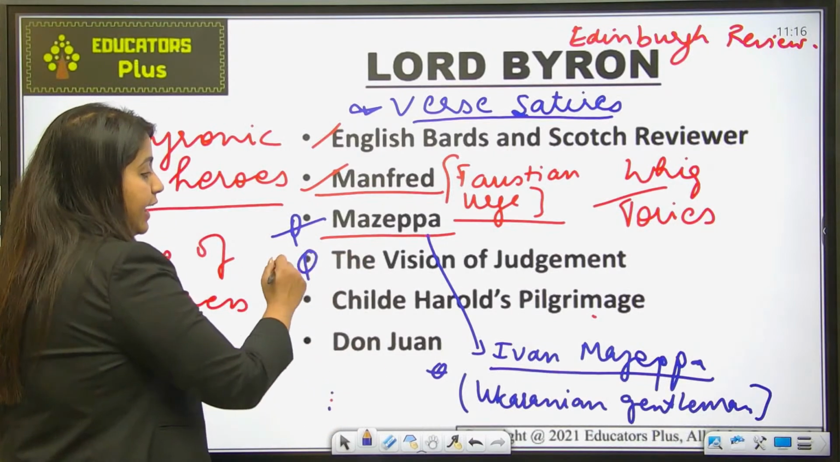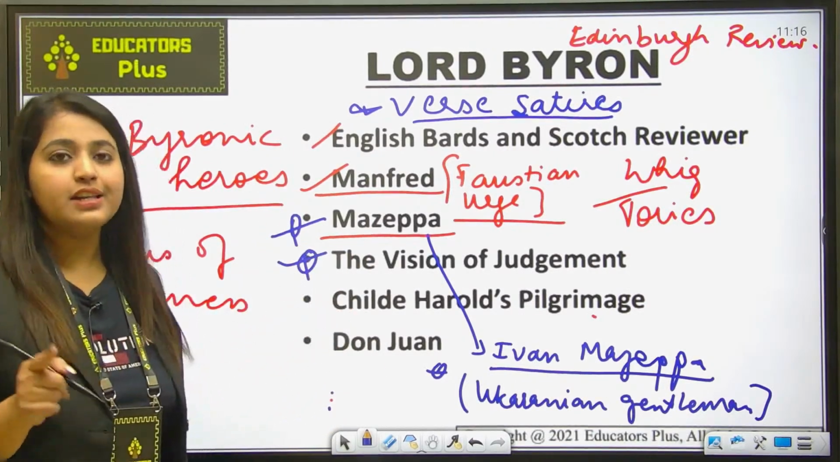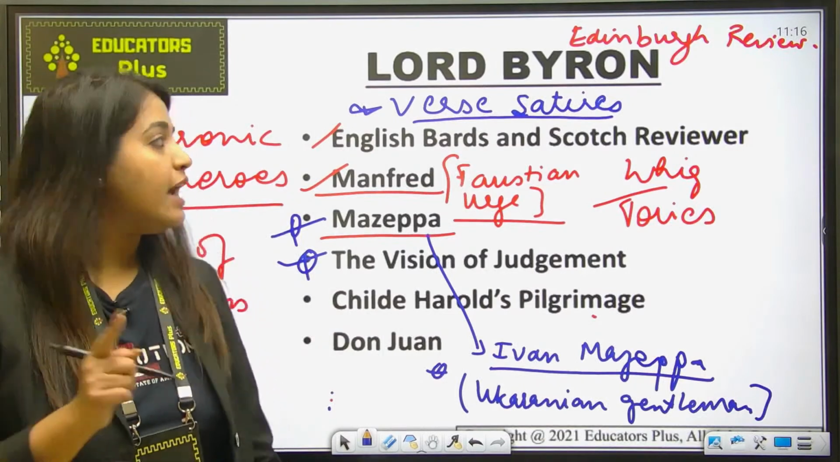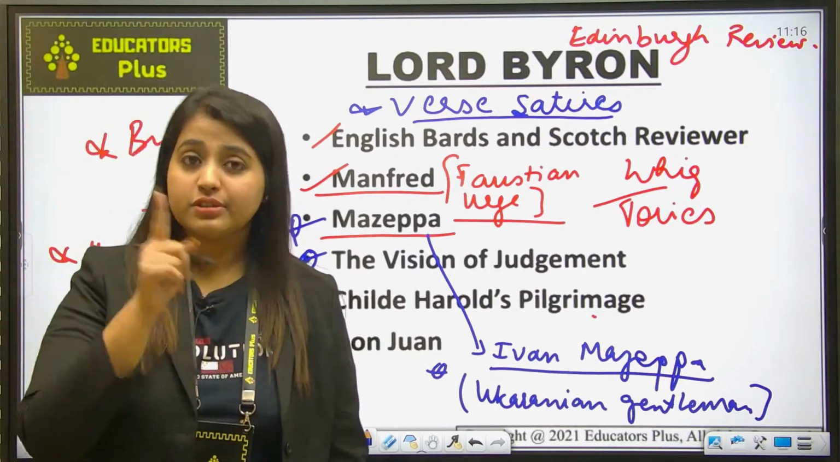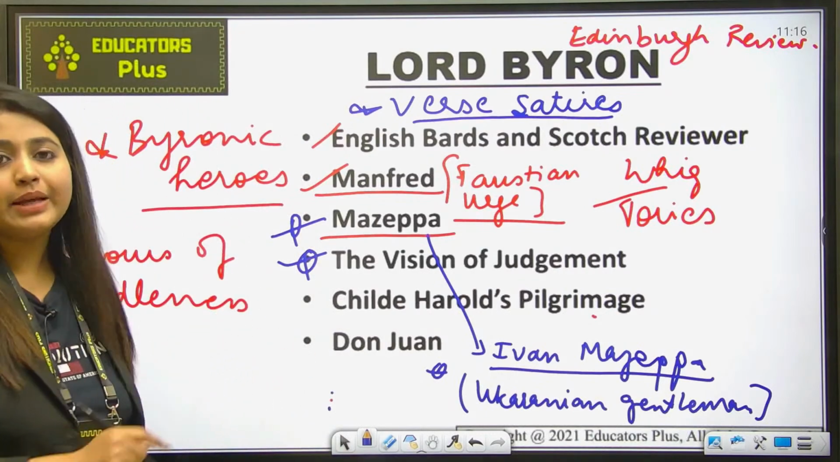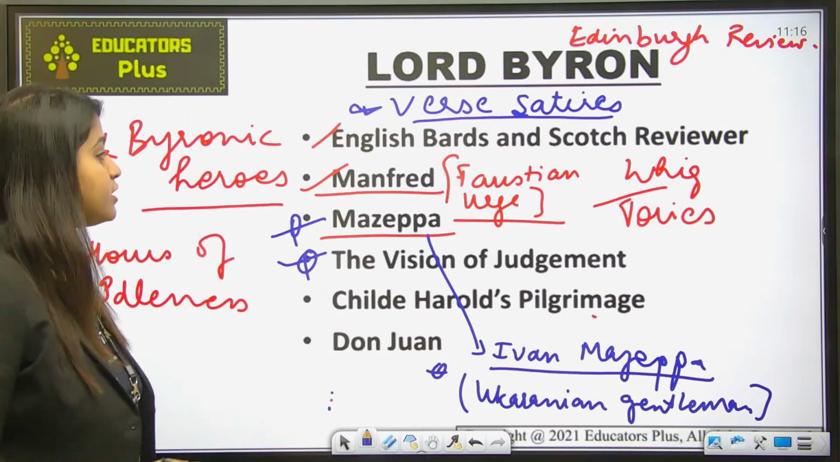Now this work is again very important. So I have included all the important works from which questions have come in previous years. Byron has written many works, but I have included the works from which questions have come. Okay, so The Vision of Judgment.